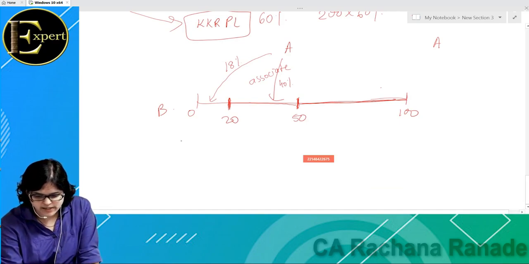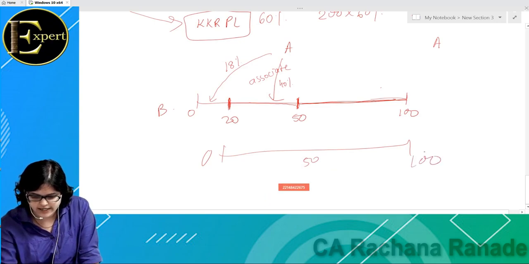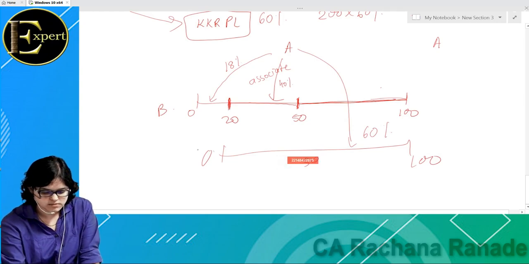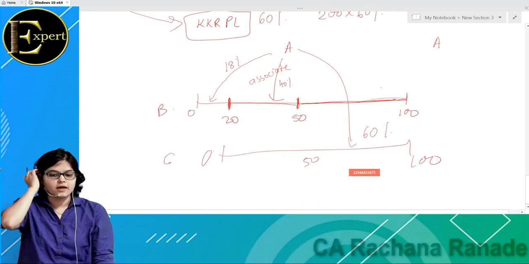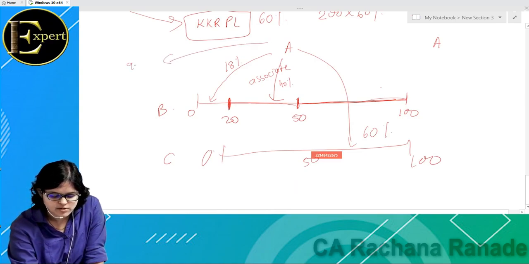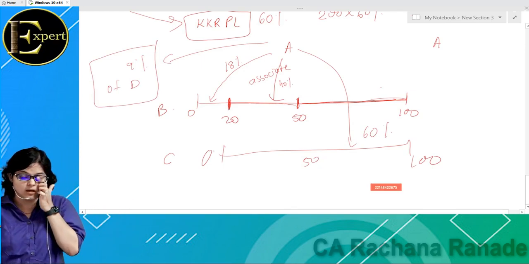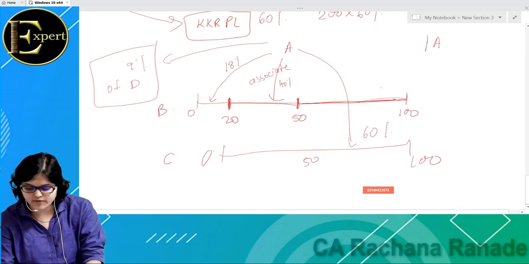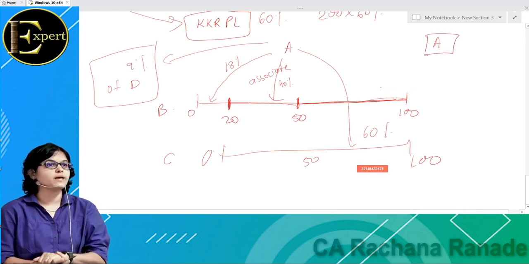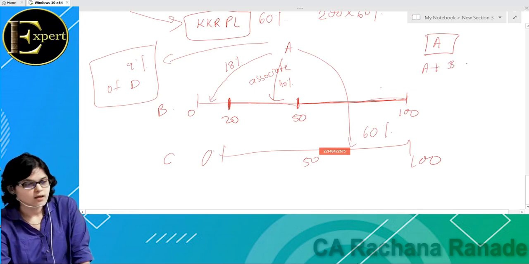So C is a subsidiary of A. And A is also holding 9% of D. One more company wherein A has invested 9%. Now when I'm preparing the consolidated financial statements of A, what will it be? A plus B plus C, full stop. D will not get consolidated. Okay. Is it because I am telling you?